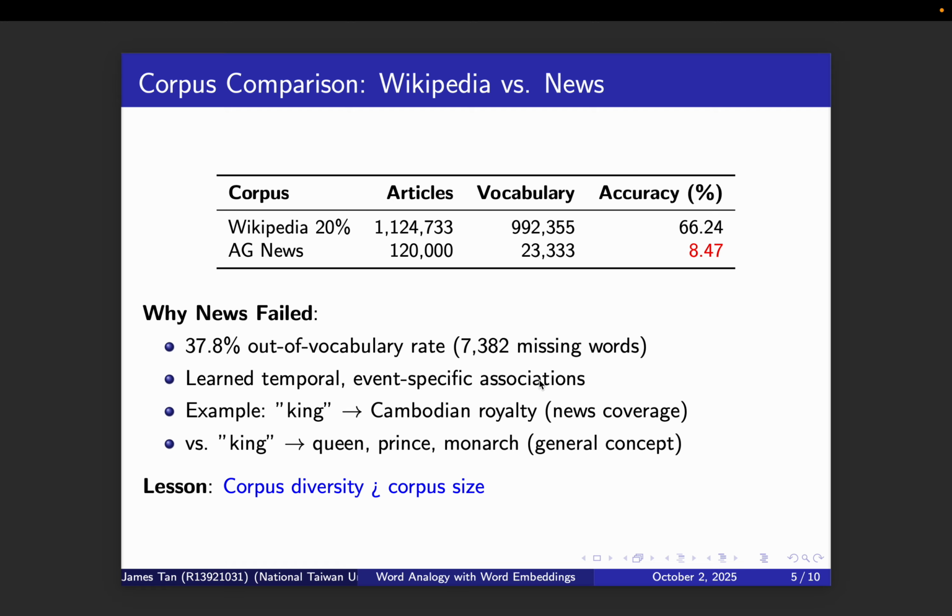The news model's OOV rate is 37%, sorry. The out-of-vocabulary rate shows it simply lacks the breadth needed for general analogy tasks.